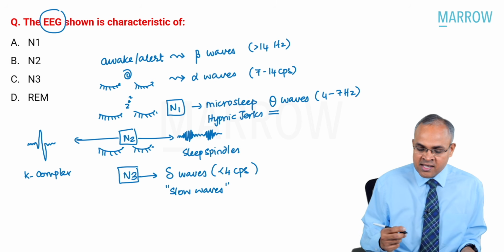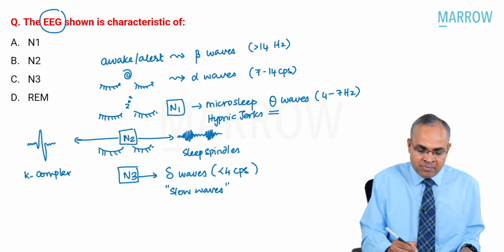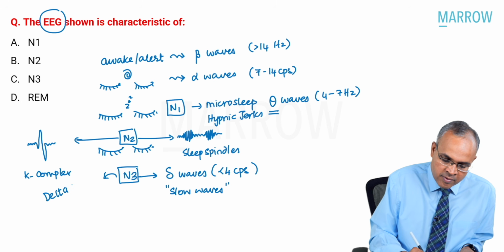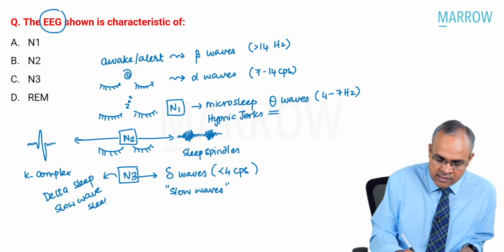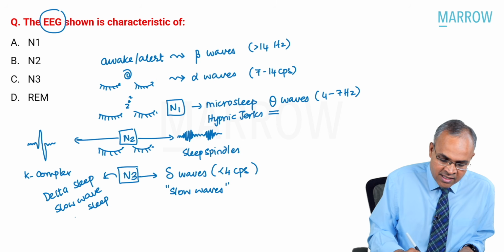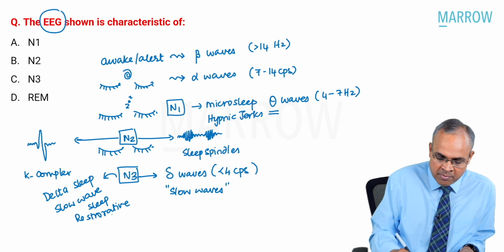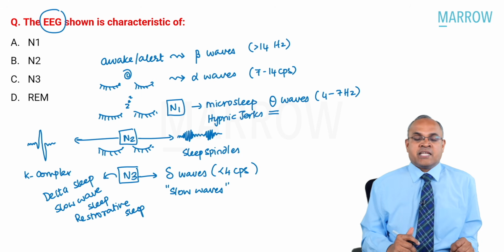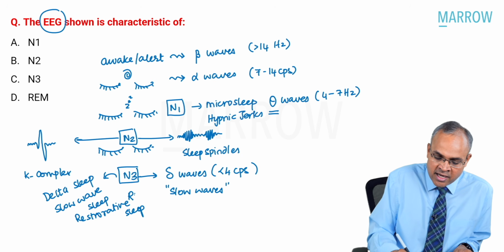N3 sleep is also called delta sleep or slow wave sleep. There is another term for it, restorative sleep. It is the one which restores you and makes you feel energetic after a good night's sleep. Then, of course, you have the REM phase.